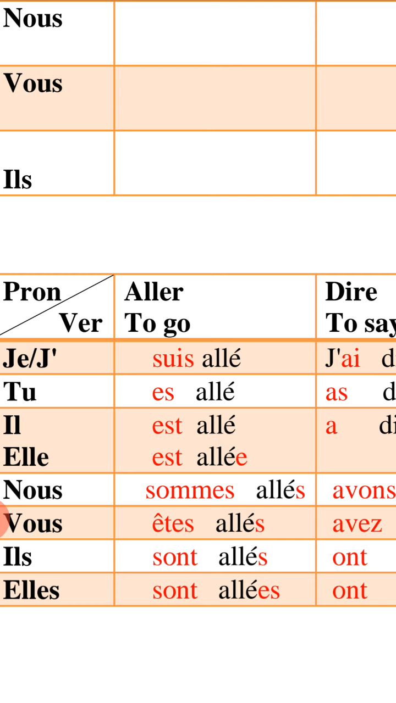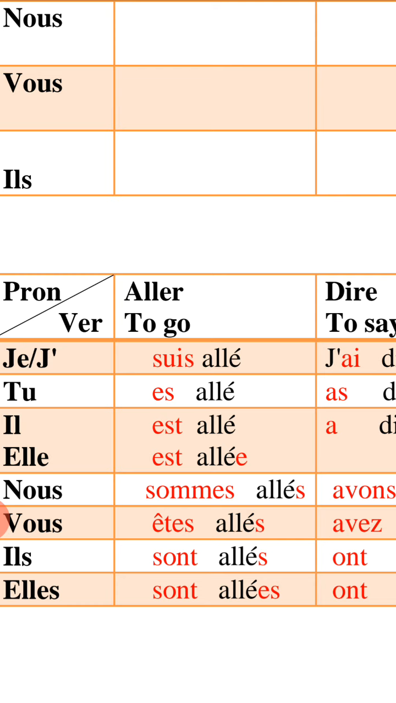Ils, with S also, pluriel masculin. Ils sont. Verbe être avec ils: sont. Then change aller to allé with the accent and add S also, like nous and vous, because ils with S is pluriel masculin, nous pluriel masculin, vous pluriel masculin.